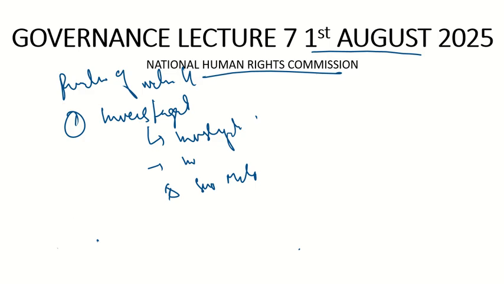Then the second function of the National Human Rights Commission is the advisory role. For example, the government of India has brought up various policies, and those policies are not working. Then the Commission can go to the government and start giving advice: what wrong they are doing, how they can change it, what can be good for the people. But as we know, whenever there is an advisory role, it is not binding on the government. So it has the investigative role and the advisory role.